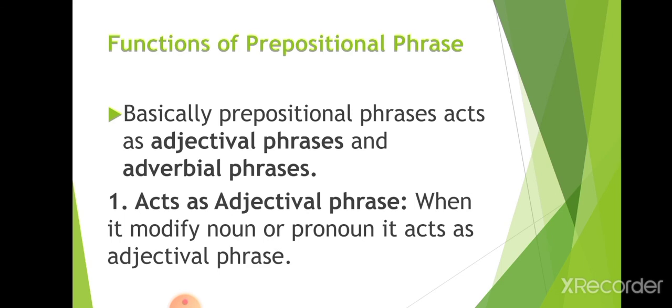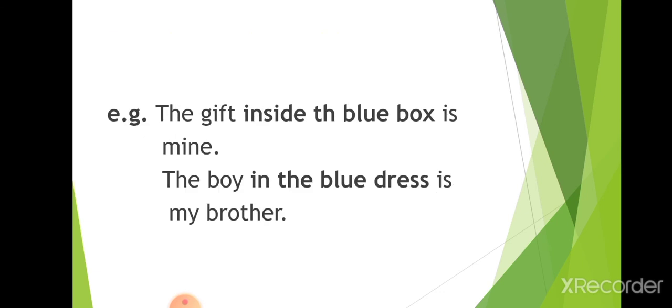Functions of prepositional phrase. Basically, a prepositional phrase acts as an adjectival phrase and adverbial phrase. First, let us discuss how they act as an adjectival phrase. When it modifies a noun or pronoun, it acts as an adjectival phrase. It means when they are describing the quality of a noun or pronoun, we call that prepositional phrase the adjectival phrase. For example, the gift inside the blue box is mine. Now they are telling the quality or giving extra information about the gift, which is the noun. So we give this name, inside the blue box, the adjectival phrase.